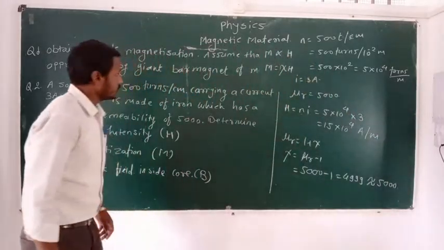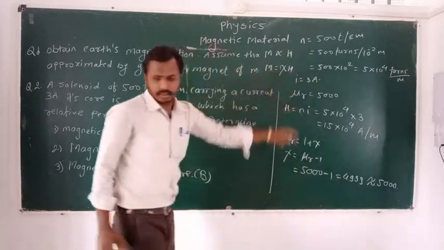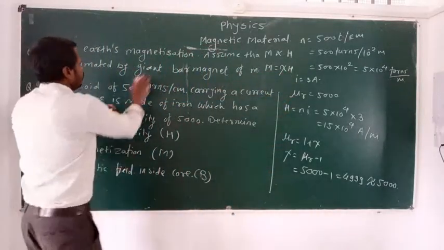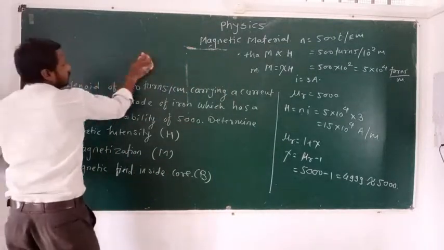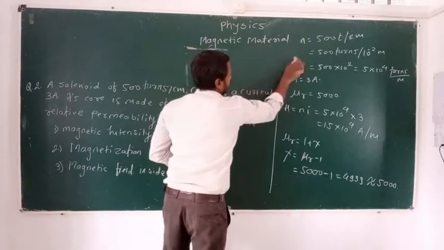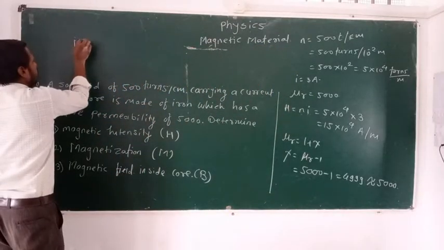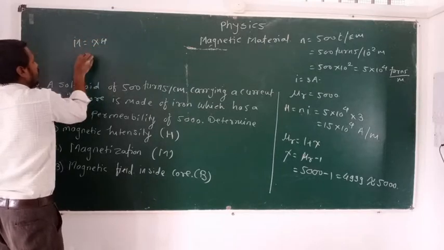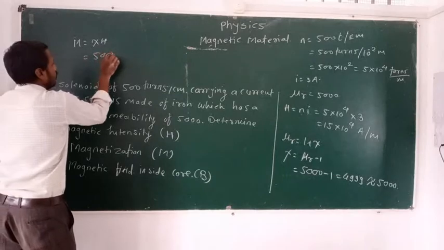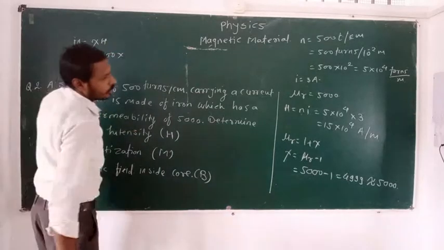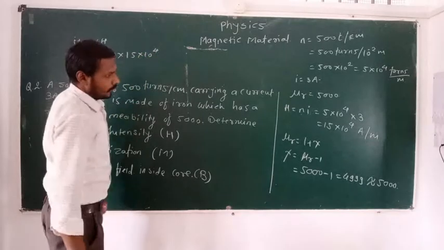Now the next point: we know that magnetization M is equal to chi into H. Then we can write here M is equal to chi into H. Value of chi is 5000 multiplied by H. Value of H is 15 multiplied by 10 raised to 4.